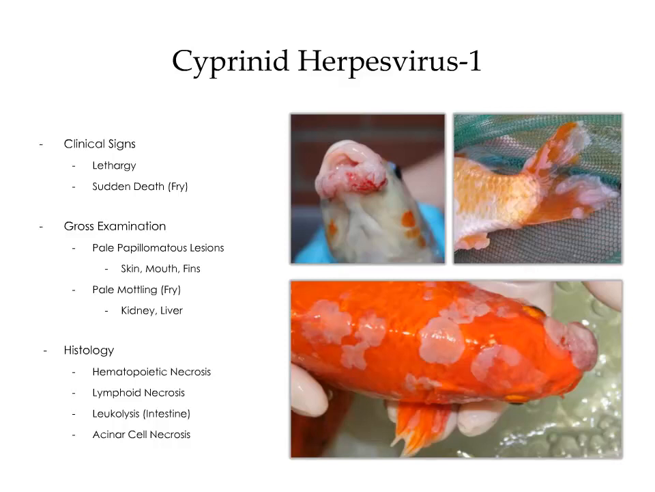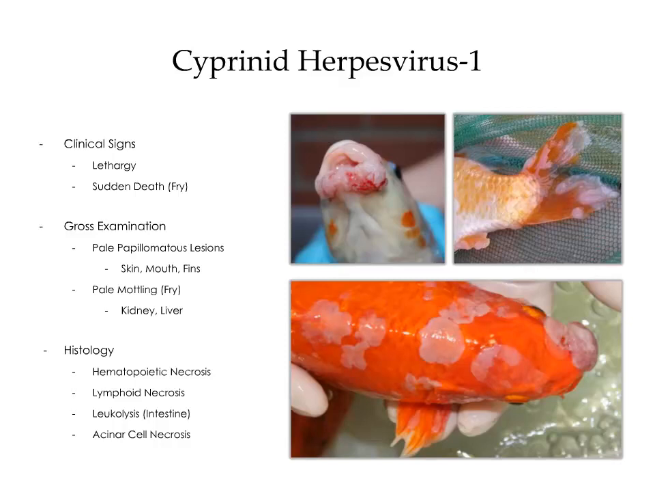Clinical signs typically include lethargy. During an epizootic in a young population, the disease can manifest as sudden death. On gross examination, you may find pale papillomatous lesions on the skin, the mouth, and the fins. In fry, there's often pale mottling throughout the kidney and liver, which represent areas of necrosis. Histologically, there may be widespread hematopoietic necrosis, lymphoid necrosis, leukolysis throughout the intestine, and acinar cell necrosis throughout the exocrine